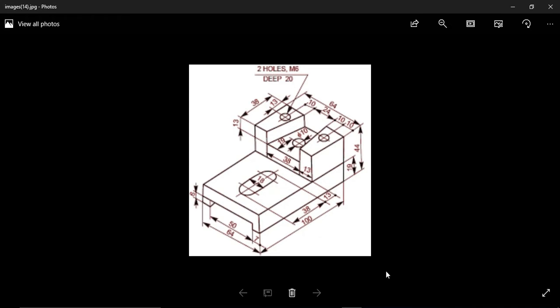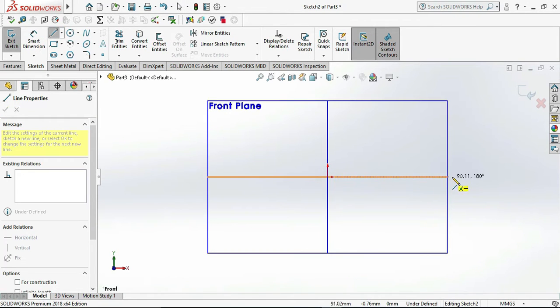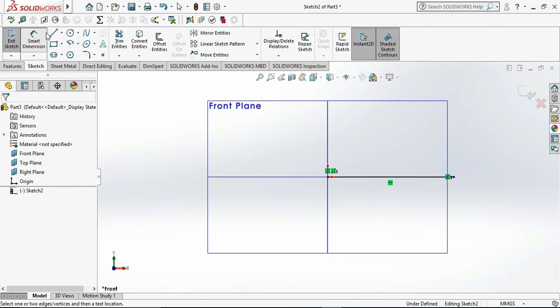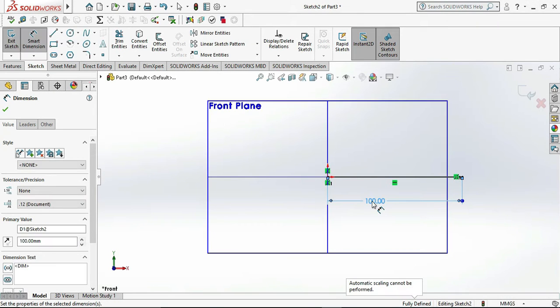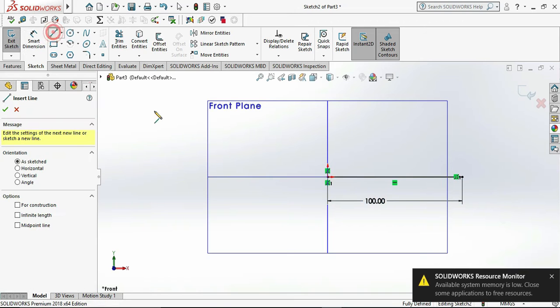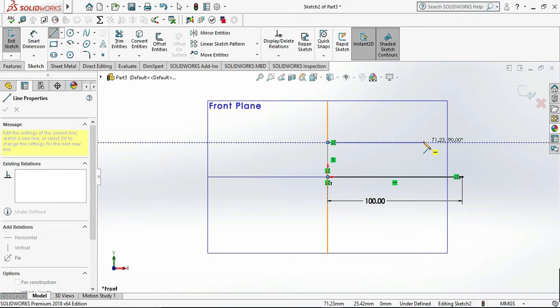Firstly we need to draw this full sketch. Then we can extrude cut the unwanted portion also. Firstly we need to draw that profile. So let's draw the line and get the shape also. So with the dimension as 100 mm to the horizontal line, let's draw the profile by the line command only.